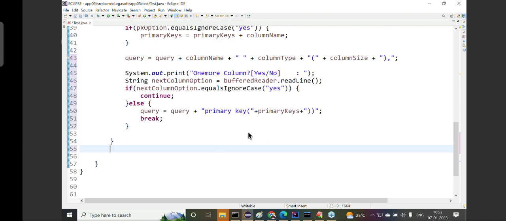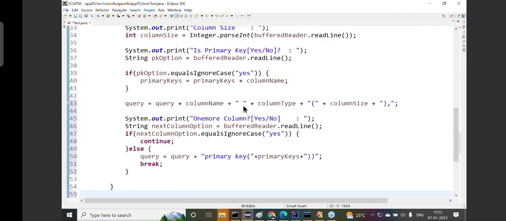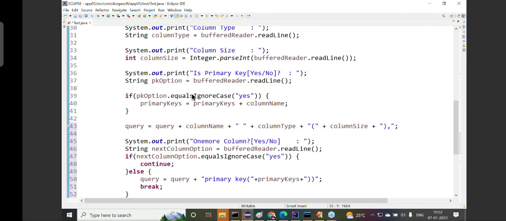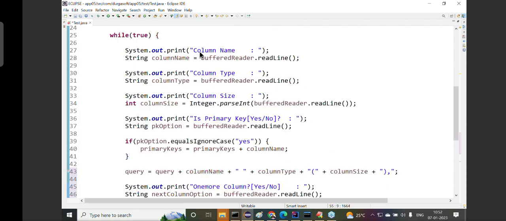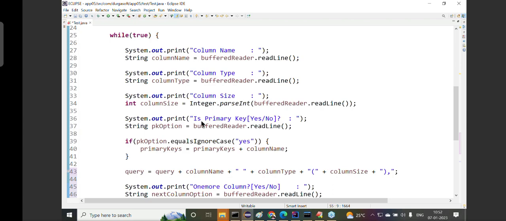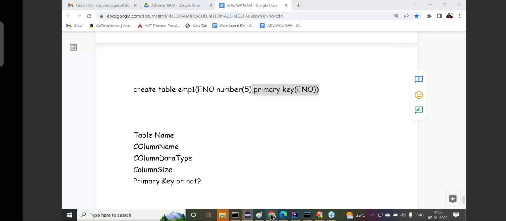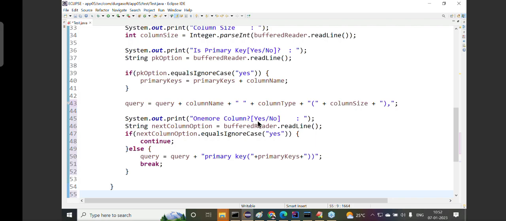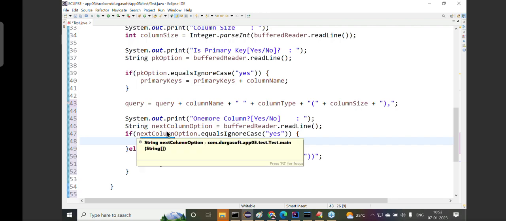Okay, fine. I don't want to execute, still my program is not completed. Observe carefully. Now tell me guys, listen carefully. Up to now what I am telling: first column ENO, number, 5, primary key, okay. The query is prepared up to this point, like this we are getting. Am I right or not? But observe carefully. Whenever we are asking is it primary key or not, next column or not, next column option or not, if user says yes, for example, blindly we have to continue or not? This part will not be executed immediately. Blindly we have to continue or not?